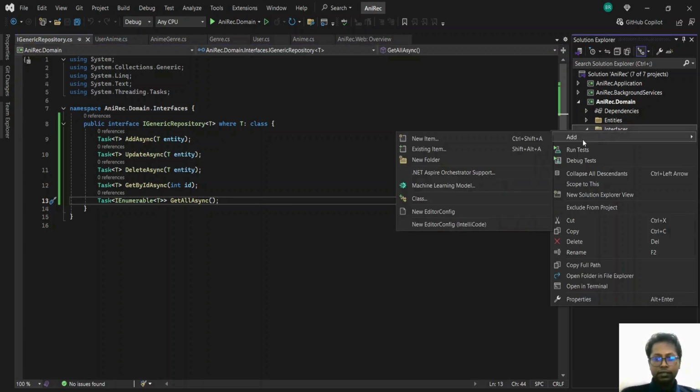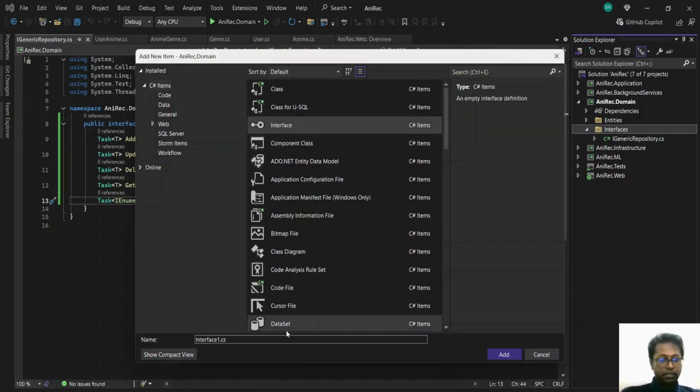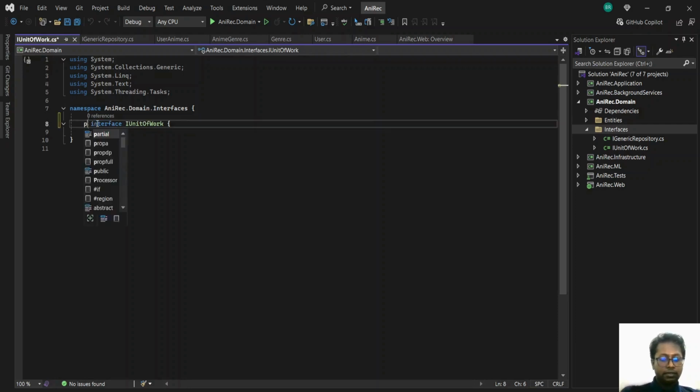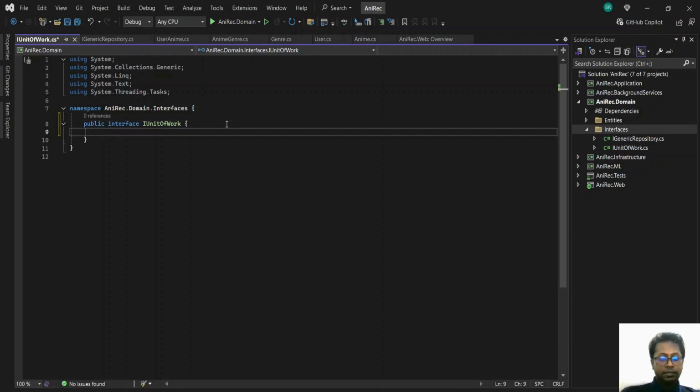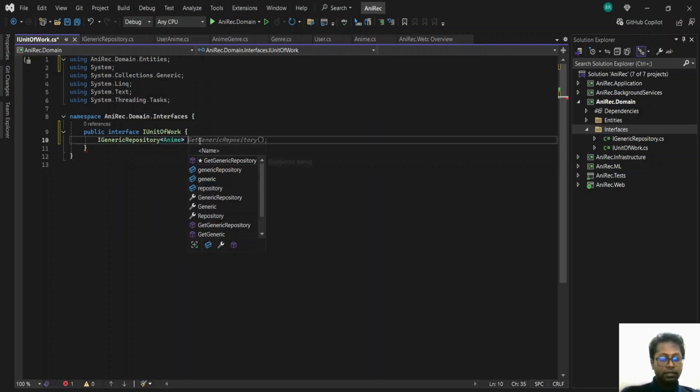So the next one would be the interface for the unit of work. We'll call this IUnitOfWork. So this would basically be responsible for committing and handling our repositories and the database interactions. Next would house our generic repository. We'll implement the name repository.